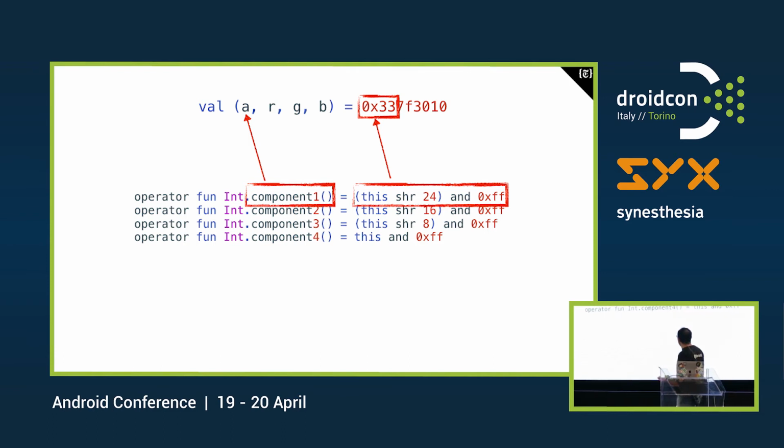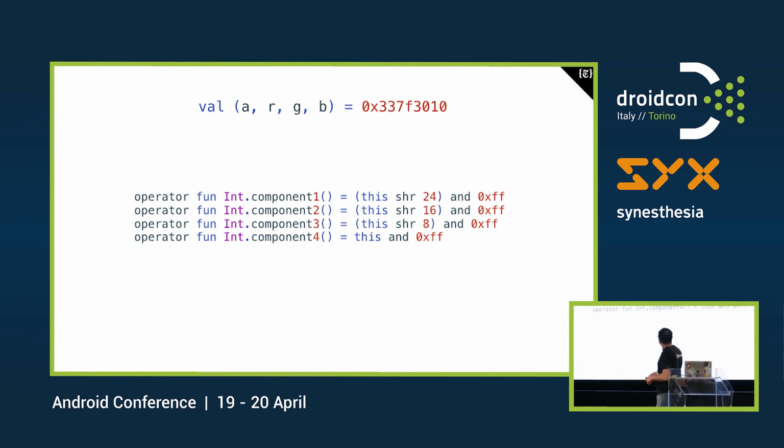We saw that component 1 corresponds to the alpha. And then we do some mathematical magic, which I don't really grasp, to get the first two digits. Well, it's easy, we just shift stuff around. But that's what happens. And this works because what we are leveraging here is, I cannot pronounce that, but, well, Walter, can you tell me how to pronounce that, please? The destructuring declaration.